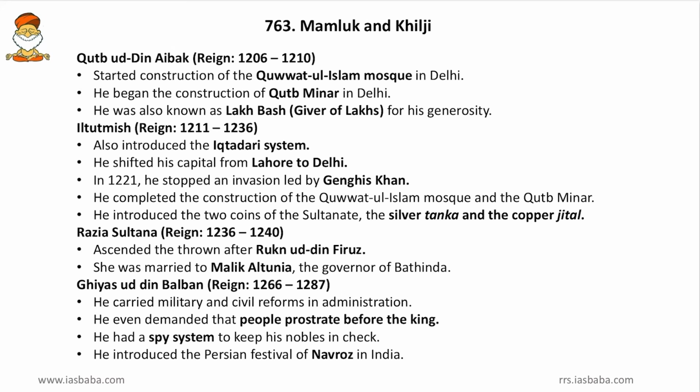Mamluk and Khilji dynasty. Friends, here we discuss almost all the medieval India and some of the events which are probably important for prelims. We will not take up those which are not important, like the expeditions, wars and wages. So all those things we don't take up. Only those facts like administrative, art and culture and other geographical facts we will take up here. So now we will begin with Qutbuddin Aibak, the founder of Mamluk dynasty. He started construction of Quwwatul Islam Mosque in Delhi.